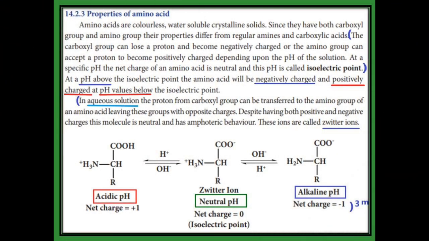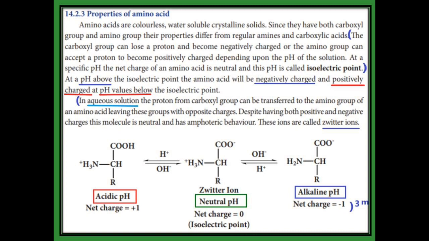Amino acids are crystalline solids. They are colorless and also water soluble solids. They have both a carboxylic acid group and an amino group. Based on the pH of the solution, sometimes the acid loses a proton and becomes negatively charged. Sometimes, based on the pH, the amino group accepts a proton and becomes positively charged.